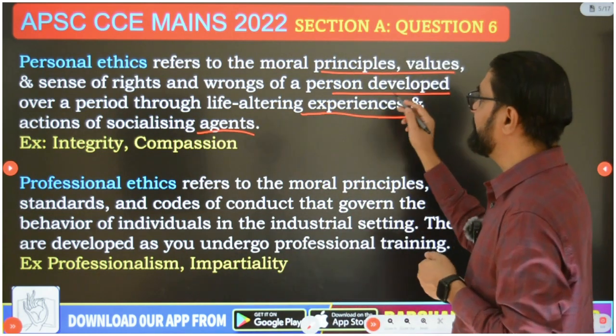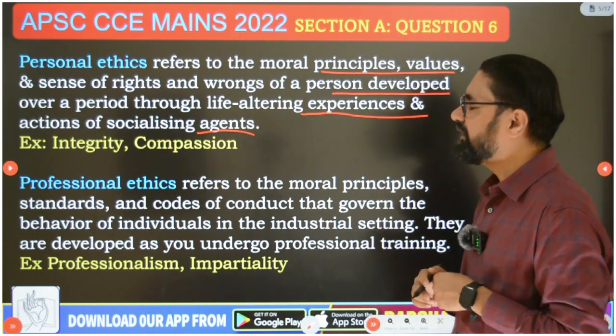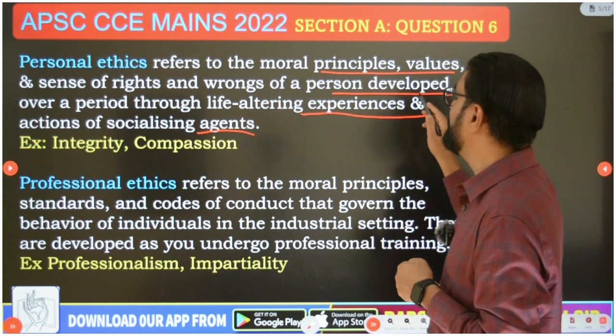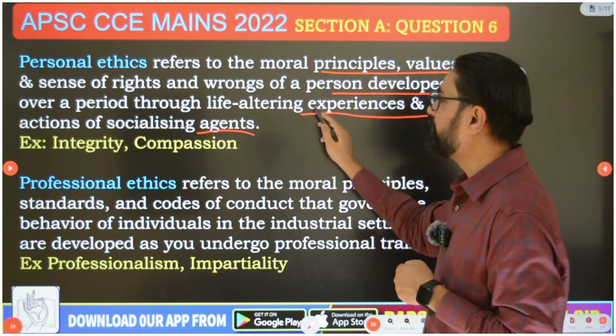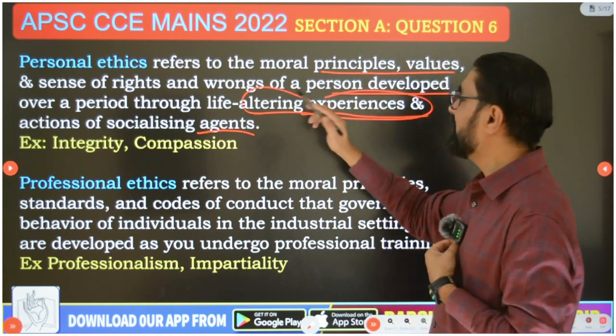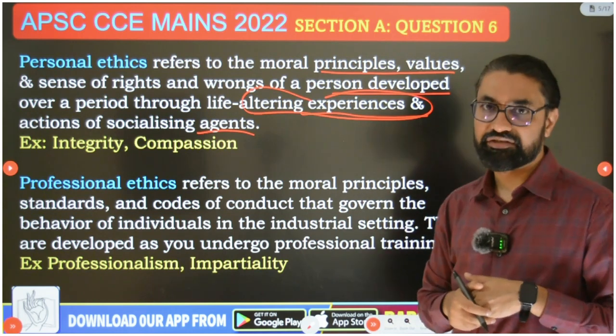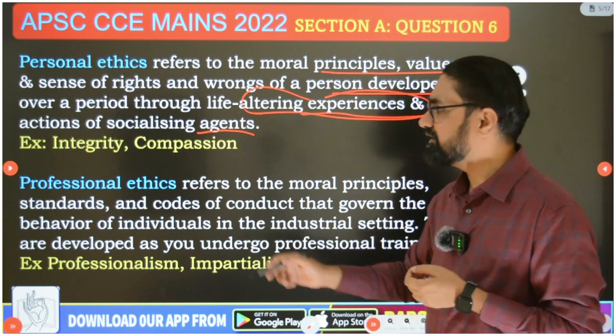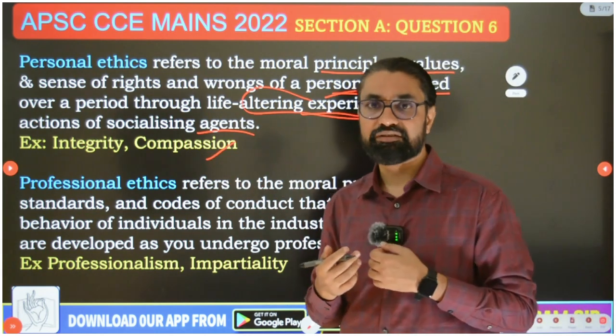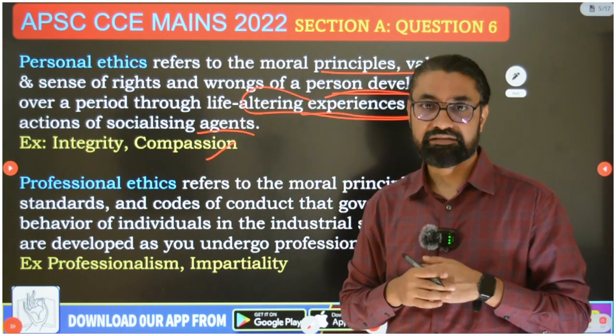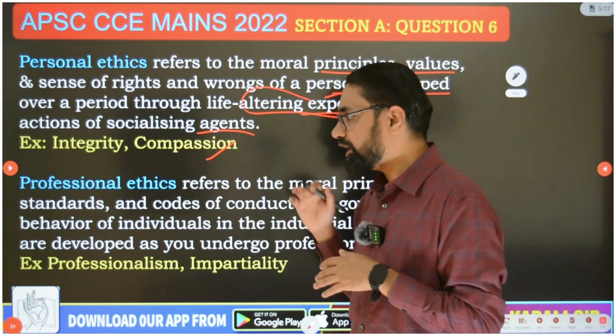So personal ethics refers to the moral principles, values and sense of right and wrong of a person developed over a period through life-altering experiences and through the actions of socializing agents. And examples of personal ethics are integrity and compassion; these are your personal values. Then what are professional ethics?